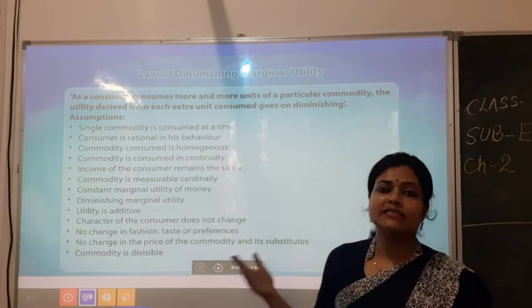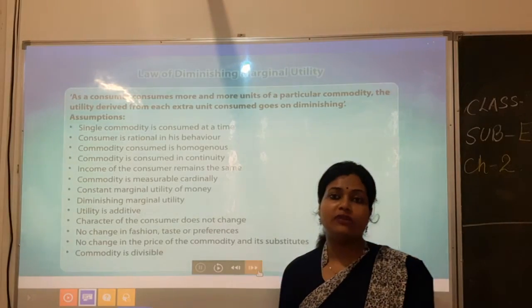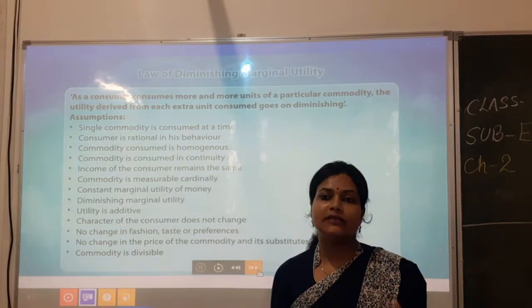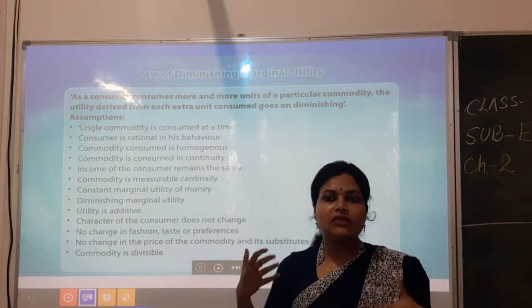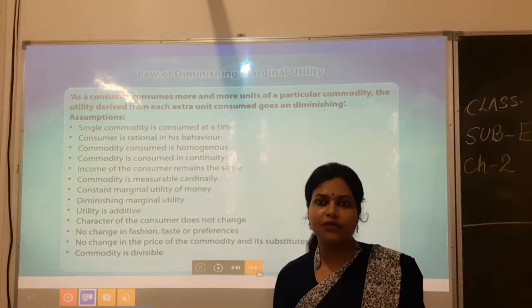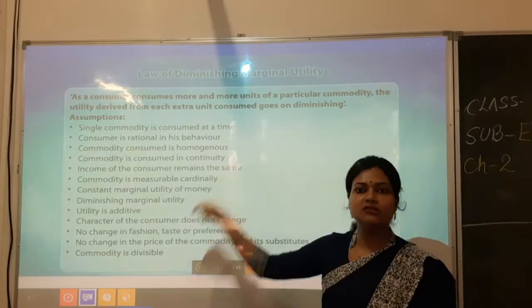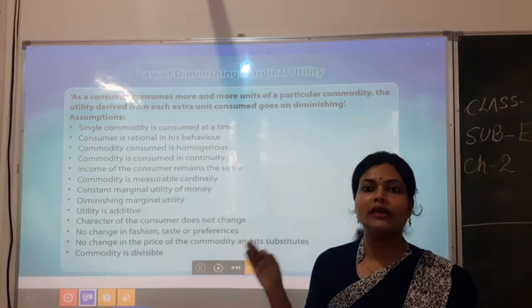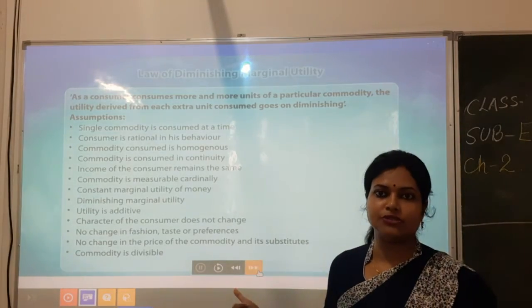Then the taste and preferences, like today you are liking to have an ice cream, but tomorrow your mood will be of having some spicy things. So the taste also changes. These all are the normal things with any human being. But here we are saying that while we are deriving this law, the taste, preferences, fashion all remain constant with the consumer. That is the assumption.